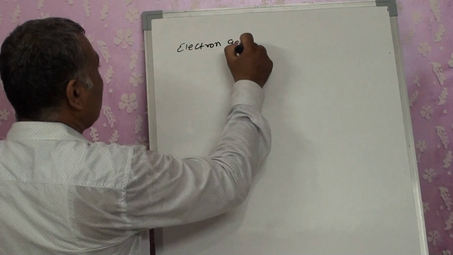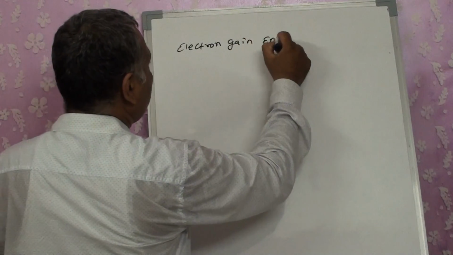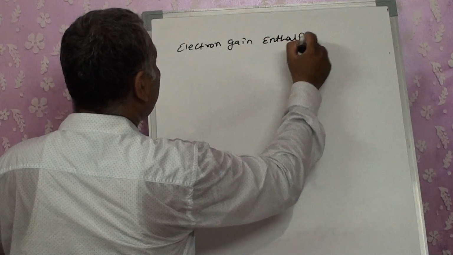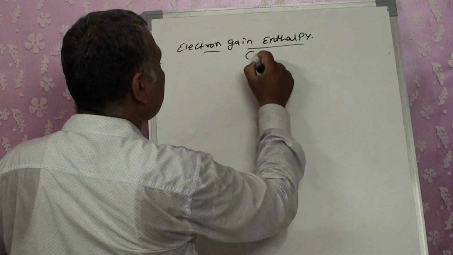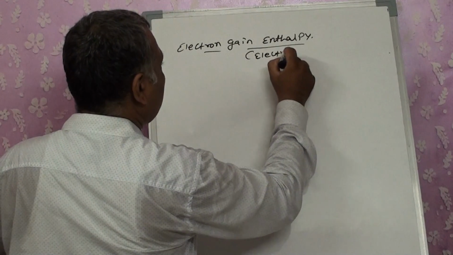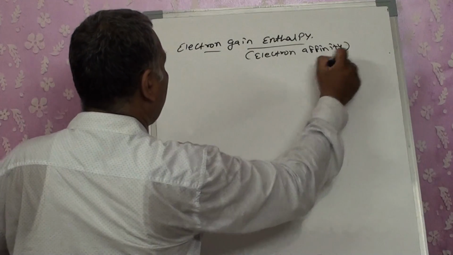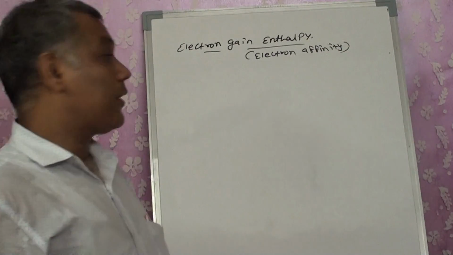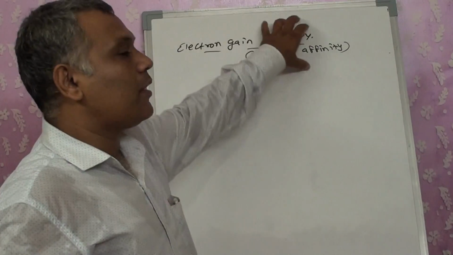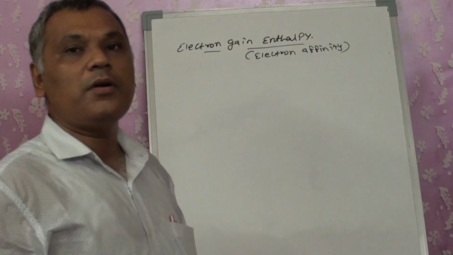Electron gain enthalpy is also termed as electron affinity.